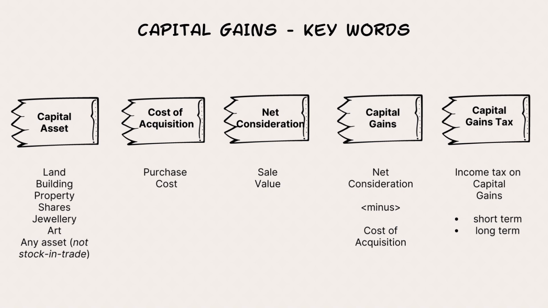Next is cost of acquisition. What is cost of acquisition? In very simple terms, it basically means the purchase cost. What did we pay to purchase that capital asset? And then comes net consideration. Suppose that capital asset is sold. There is a sale value. That sale value is called the net consideration. And capital gains is nothing but the profit on the sale. Net consideration minus the purchase cost, or the cost of acquisition.